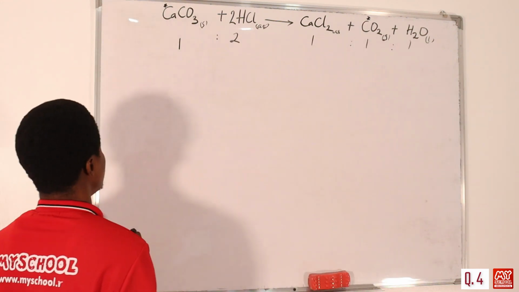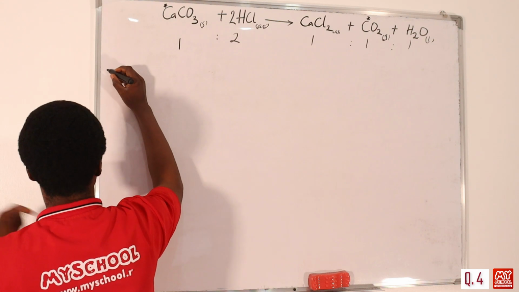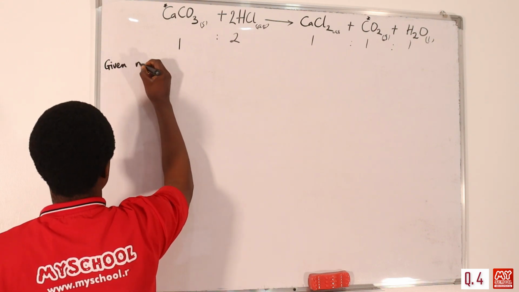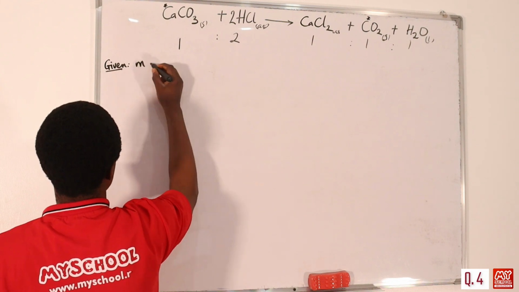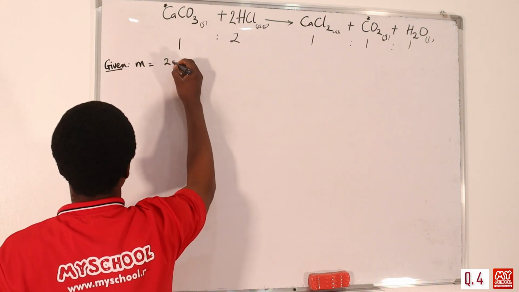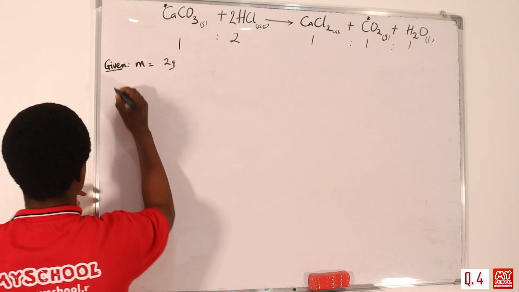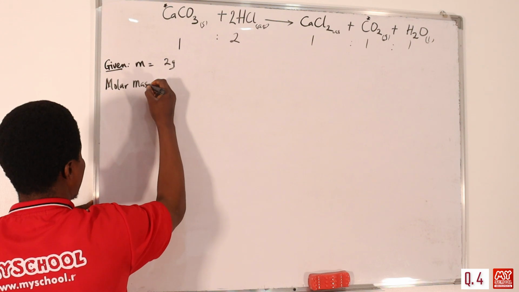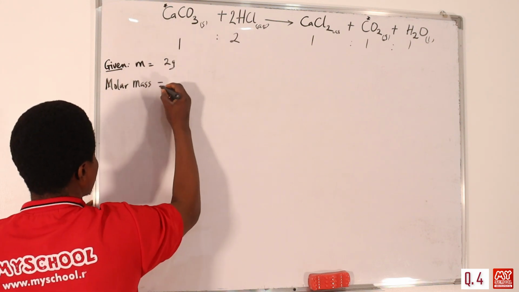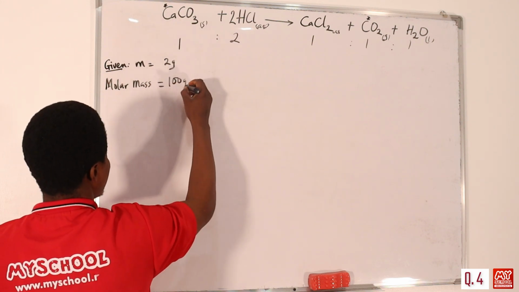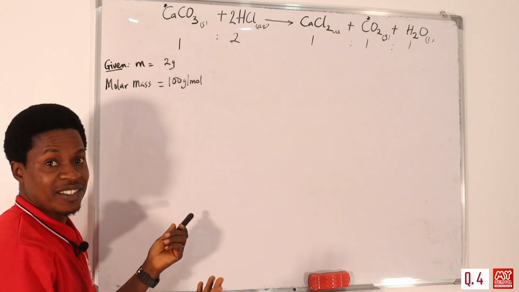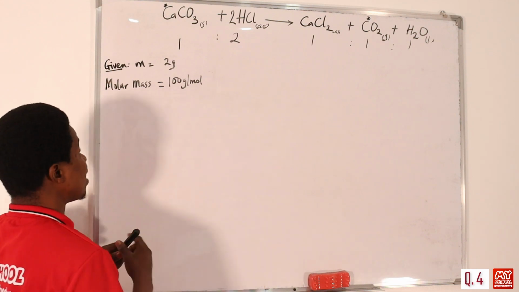So what do we do? Just like we just solved, we're given the mass of this to be 2 grams. And then I know that the molar mass of CaCO3 is 100 grams per mole. Please, by now I don't think I should be solving how to calculate molar mass, but let's just do it for those that might need it.